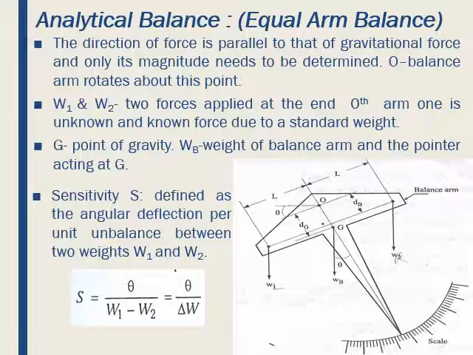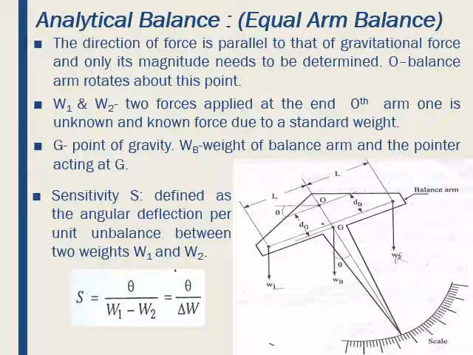The unbalance is indicated by the angle theta which the pointer makes with the vertical. In the balanced position, W1 and W2 will be equal and hence theta will be equal to 0. Therefore, the weight of the balance arm and the pointer do not influence the measurements.